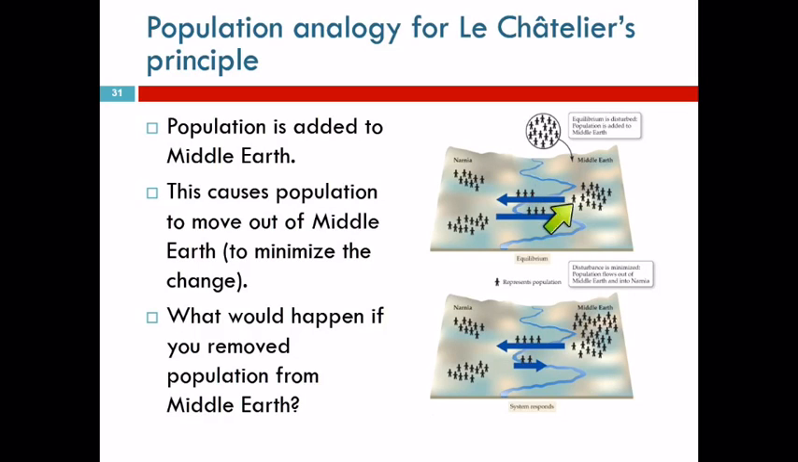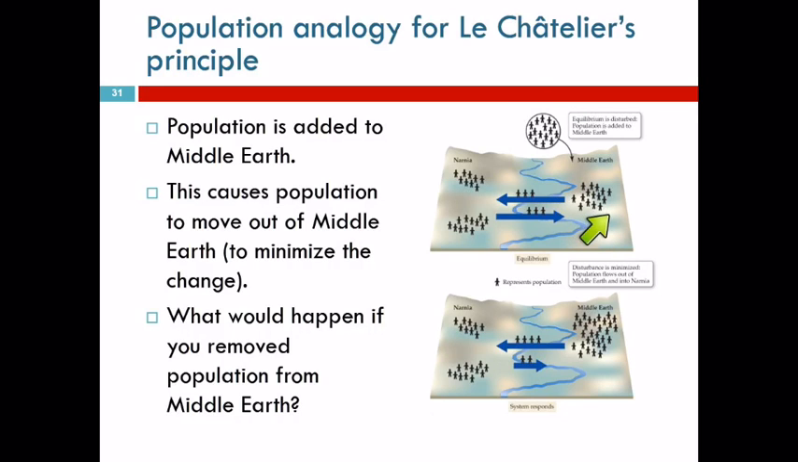What's going to happen to the rate of people leaving Middle Earth? It will increase. It's kind of crowded over here. Let's find somewhere that's got more space. So the rate of leaving Middle Earth increases. As that increases, the population of Middle Earth goes back down, but the population of Narnia goes up. So we say that the equilibrium has shifted towards Narnia to reduce what happened to Middle Earth.